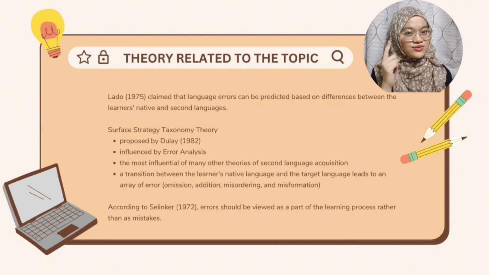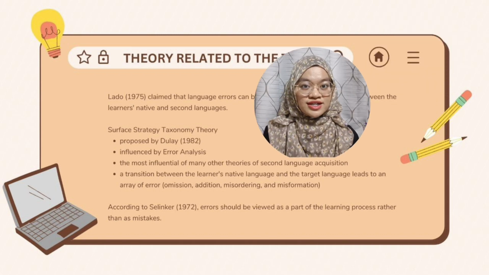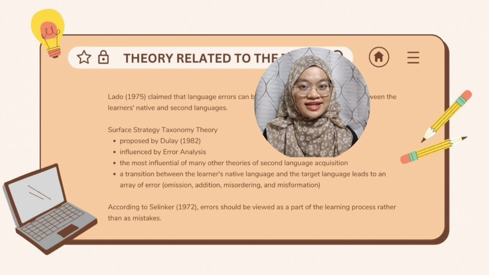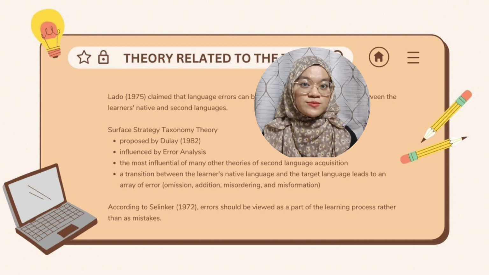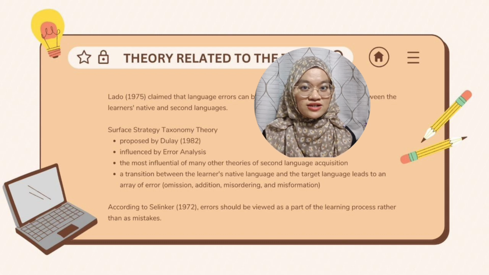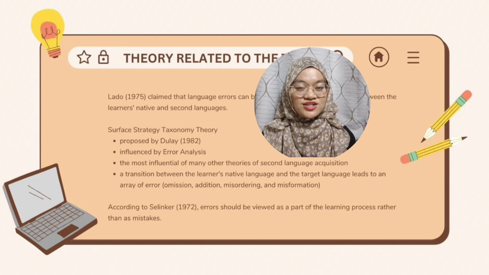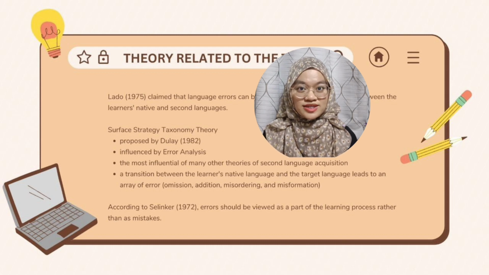taxonomy theory. Curious? Surface strategy taxonomy theory, proposed by Dulay in 1982, which was influenced by error analysis, was the most influential of many other theories of second language acquisition. Based on this theory, a transition between the learner's native language and the target language leads to an array of errors such as omission, addition, misordering, and misformation. According to Corder in 1972, errors should be viewed as a part of learning process rather than as mistakes.